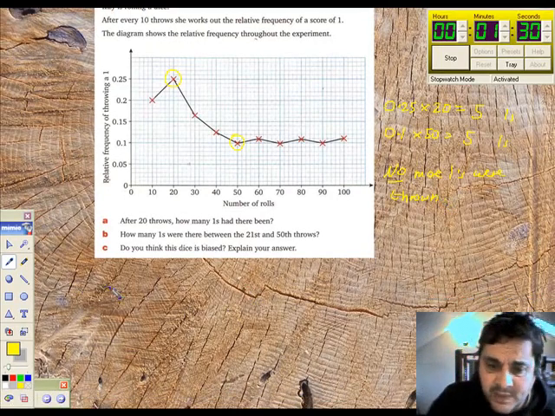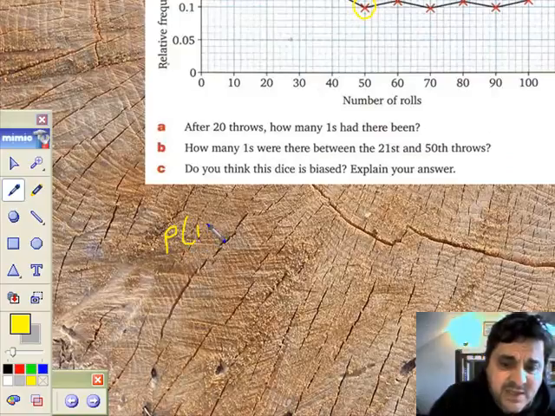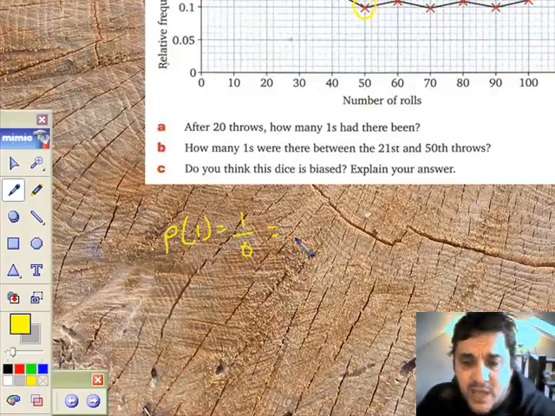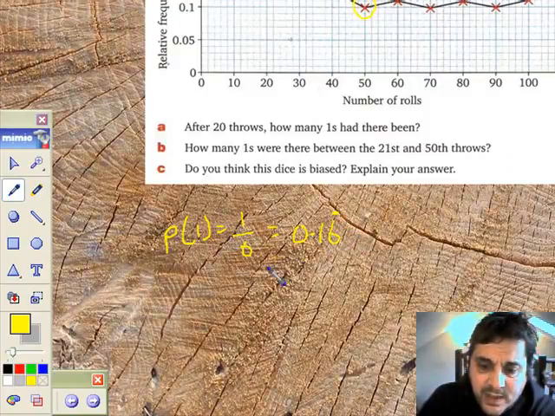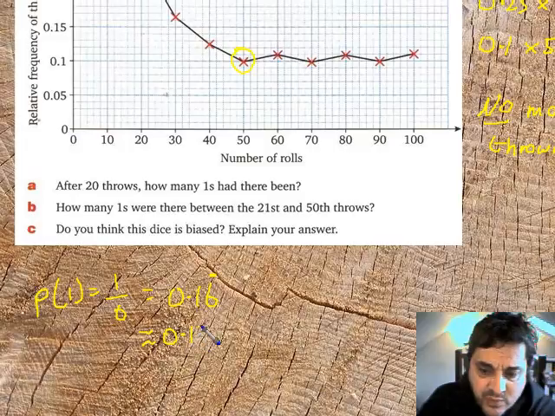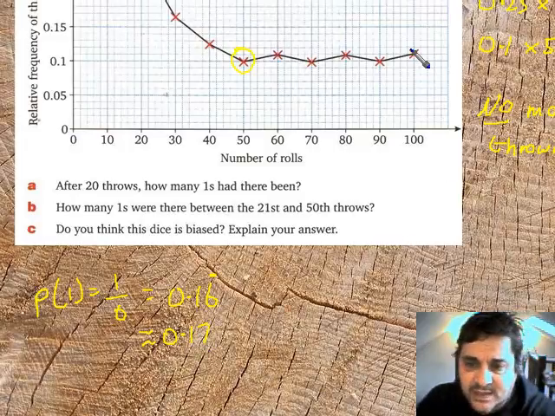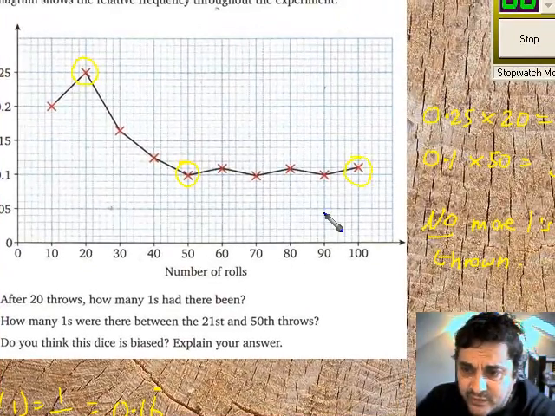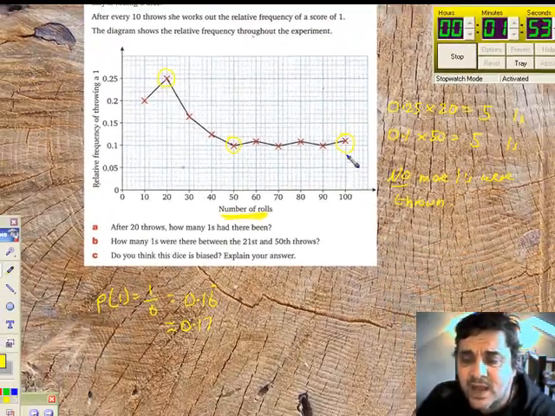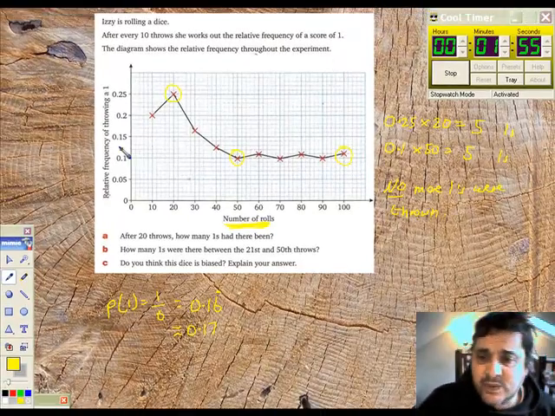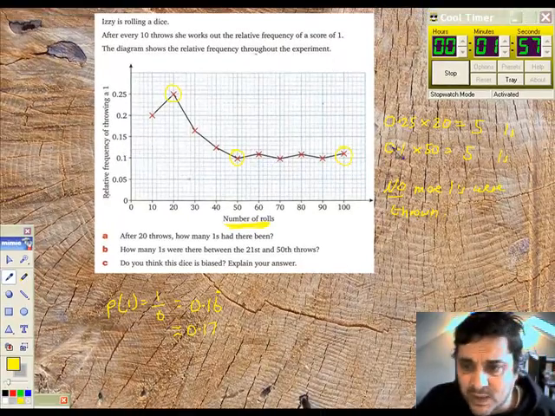I know that the probability of getting a 1 is going to be 1 out of 6, and that's going to give us 0.16 recurring. I just remember that one, and that's approximately 0.17. Now, if I take these 100 throws just there, and trusting that the more throws or trials or rolls in this case that I have, the more reliable will the relative frequency be, and hence the theoretical probability.